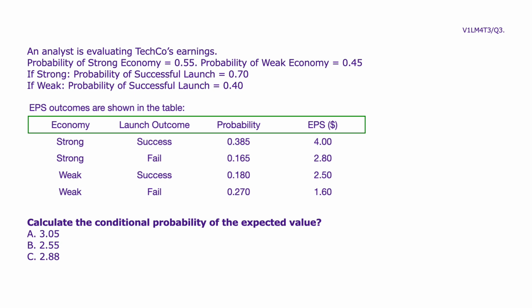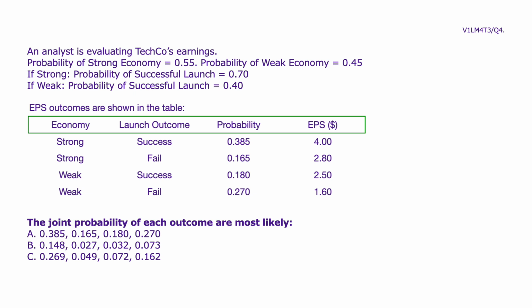If the economy is strong and the launch is successful, probability 0.385, EPS is $4. If the economy is strong and the launch fails, probability 0.165, EPS is $2.80. If the economy is weak and the launch is successful, probability 0.180, EPS is $2.50. If the economy is weak and the launch fails, probability 0.270, EPS is $1.60. Calculate the unconditional expected value. A, 3.05. B, 2.55. C, 2.88.